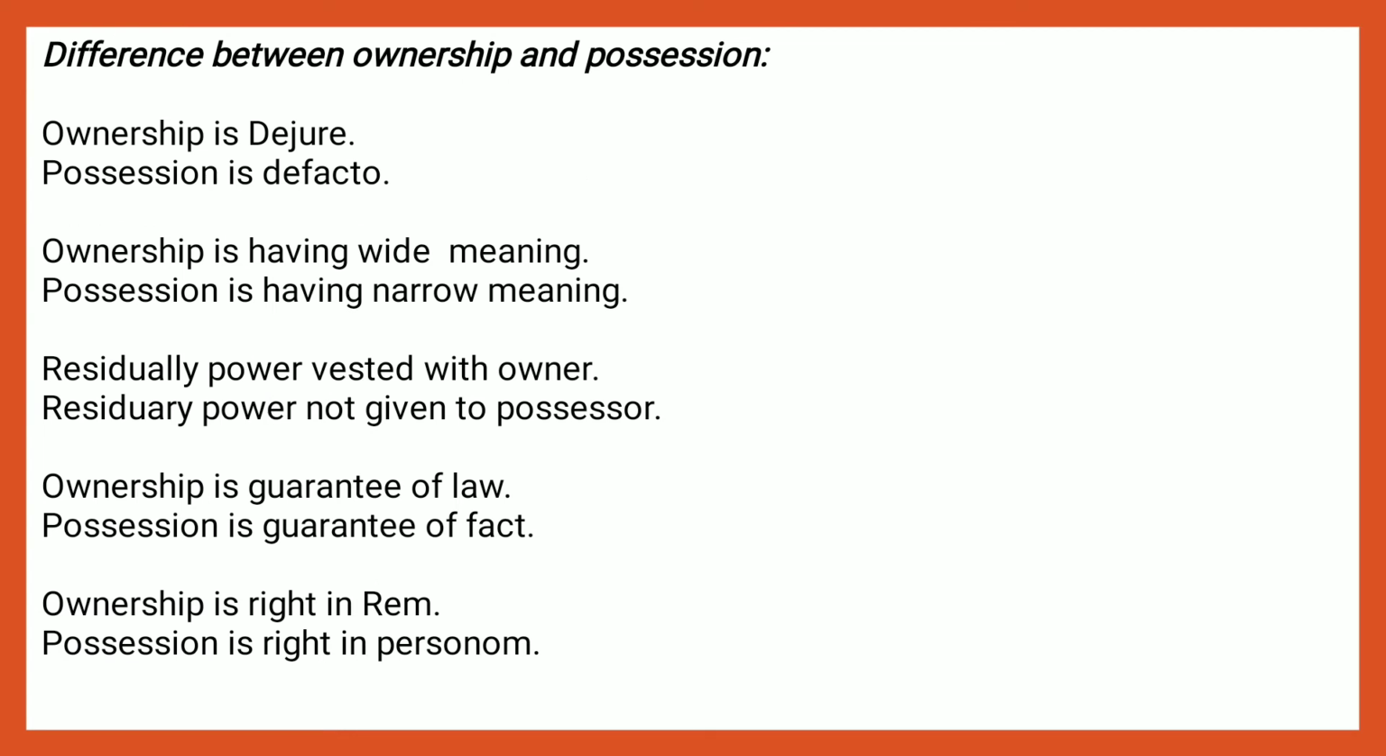The difference between ownership and possession. Ownership is de jure, possession is de facto. The idea of ownership followed the idea of possession. The idea of possession came into existence first, then followed the idea of ownership. Ownership is de jure, meaning it is recognized by law. It is a recognized right over the property. Possession is de facto. It is not recognized by law because he is merely in possession of the goods. That is the only thing.